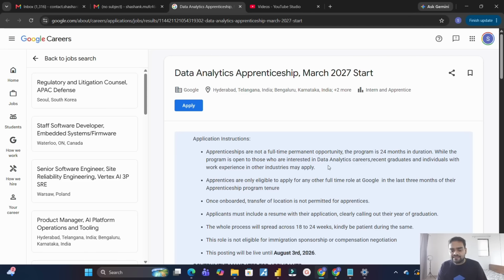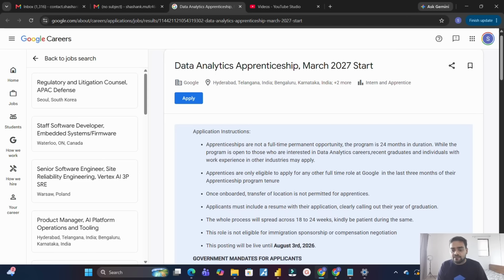What you have to keep in mind is that whenever you are applying, your year of graduation should be clearly visible on your resume, because they are very particular about it. What is your year of graduation completion? According to that only, you will be given preference or priority.